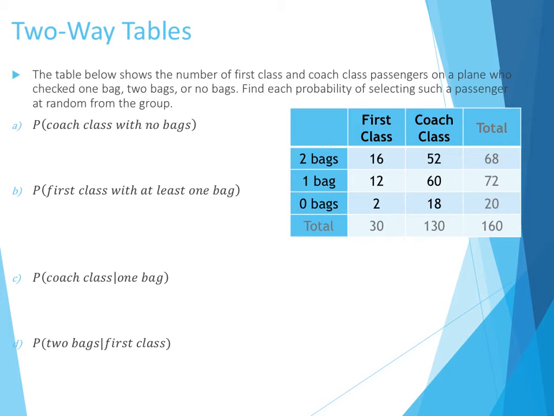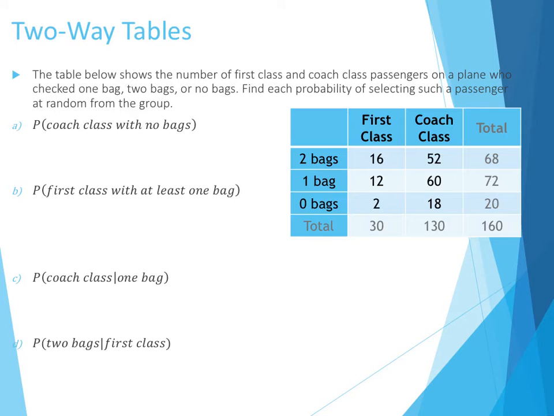Two-way tables, in this case, are showing us the number of first class and coach class passengers on a plane who checked 1 bag, 2 bags, or no bags. And we need to find each probability of selecting such a passenger at random from the group. All right, you'll notice I also filled in my totals. Sometimes those come to you in your two-way table. Sometimes you need to add those in.